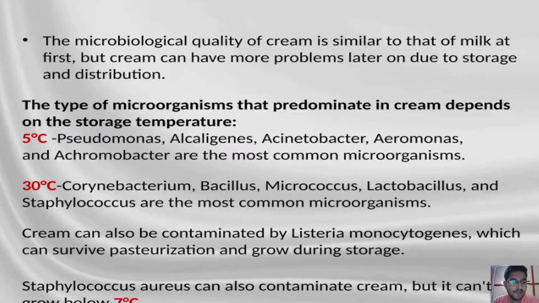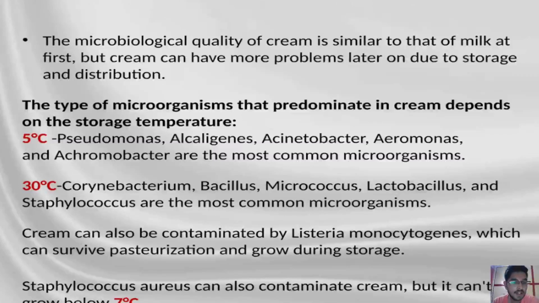When we talk about cream, the main microorganisms which are psychrotrophic in nature, and grow mostly in low temperature areas, are Pseudomonas, Alcaligenes, Acetobacter, Aeromonas and Enterobacter species. When we talk about the mesophilic bacteria, they are mainly Corynebacterium, Bacillus, Micrococcus, Lactobacillus and Staphylococcus species, and these are similar to the bacteria which grow in milk also. So most of the microbial growth in cream and milk is similar, but again we have to keep an intense eye on the growth of lipolytic or proteolytic bacteria.